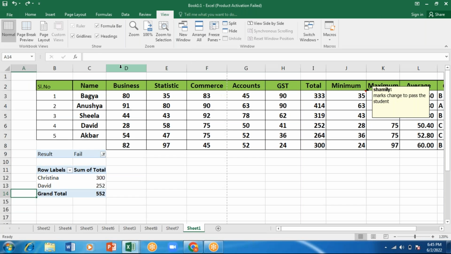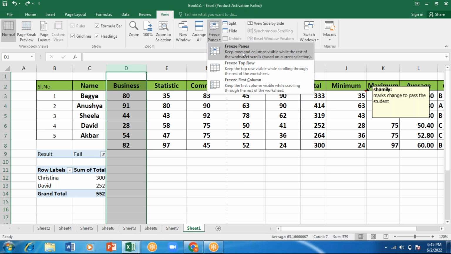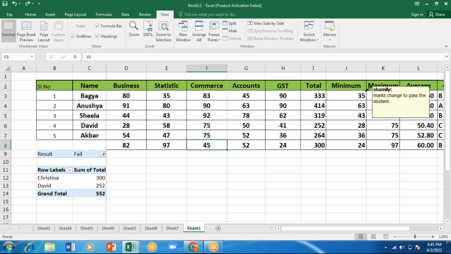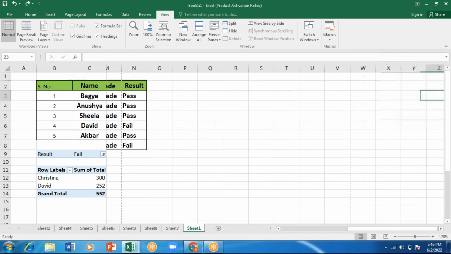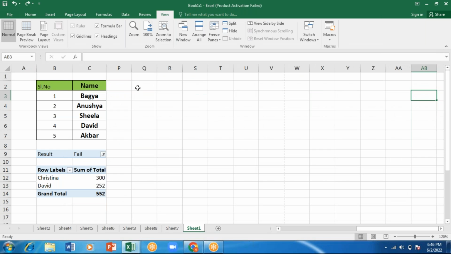Okay, I'll click on this, businesses. These names must always remain the same. So I'll go for this freeze pane. Freeze the pane. Now you can see a dark line here. For others you don't have it, but here you have a dark line. When I keep on moving like this, the name will be fixed. It won't be moving.